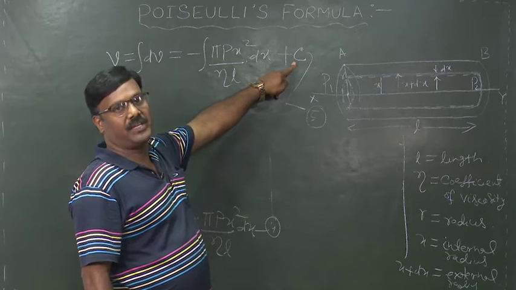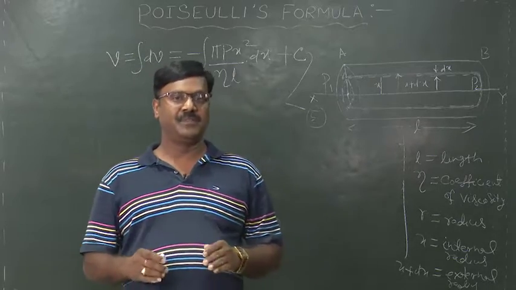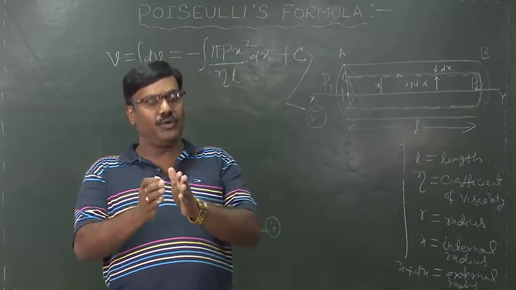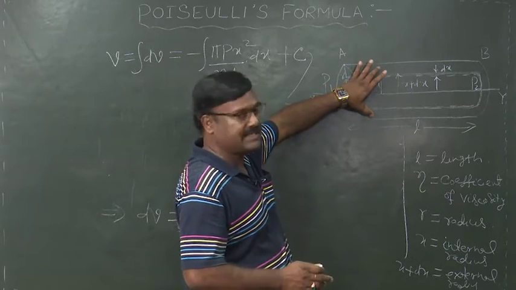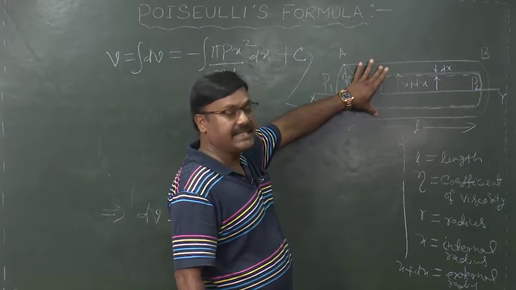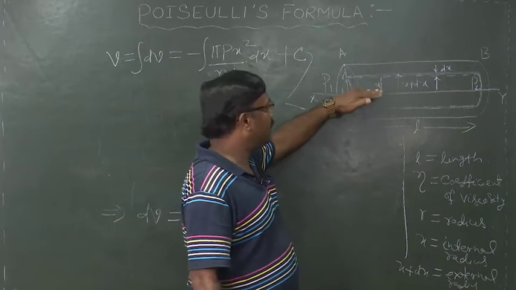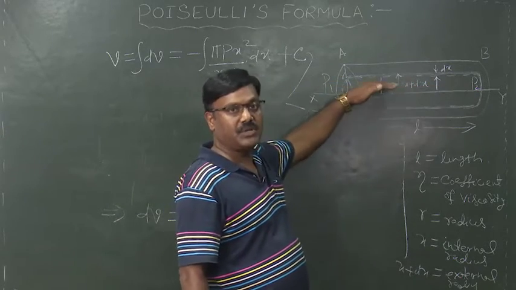Then what is the boundary condition? From the property of viscosity, we know that as we move from the center of the tube towards its edges, the velocity gradually decreases, as the velocity is maximum at the center of the tube, that is the middle portion of the tube.